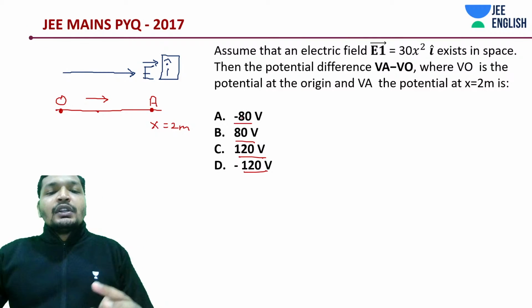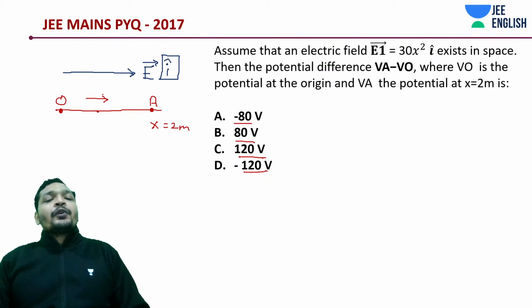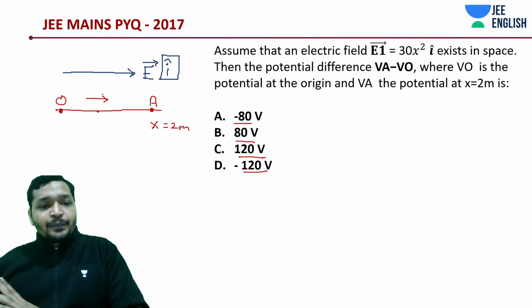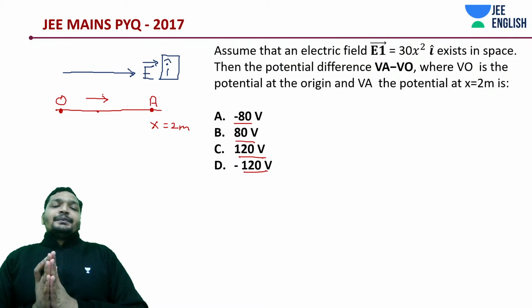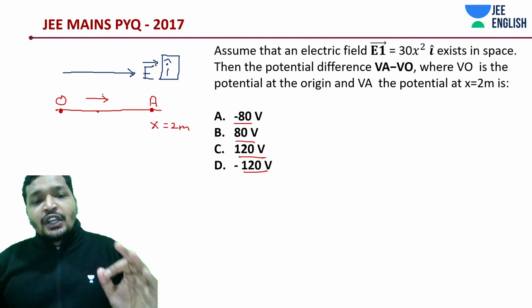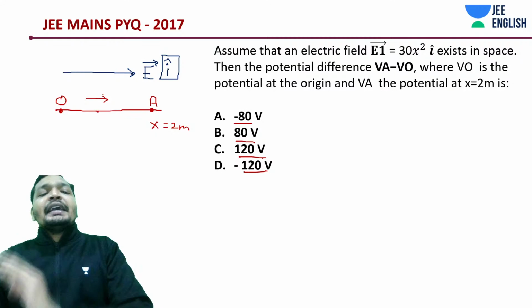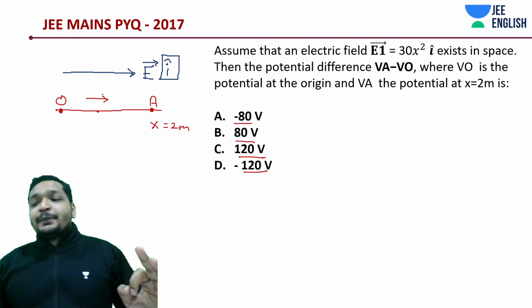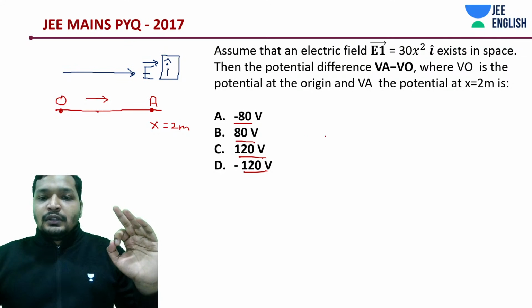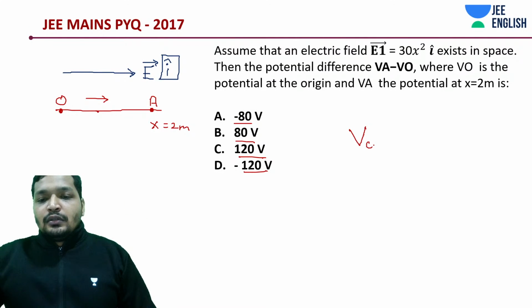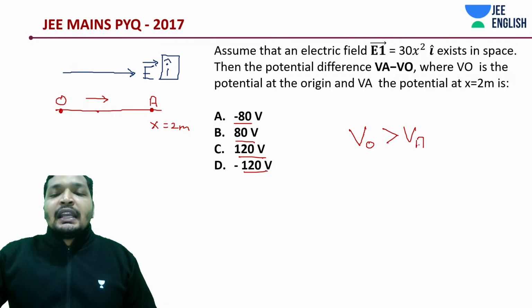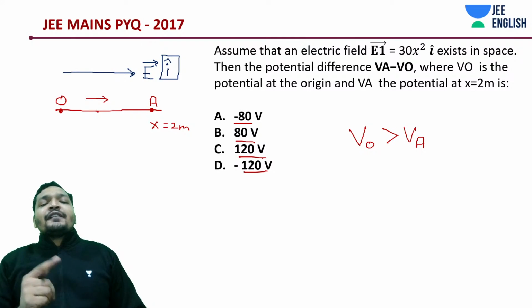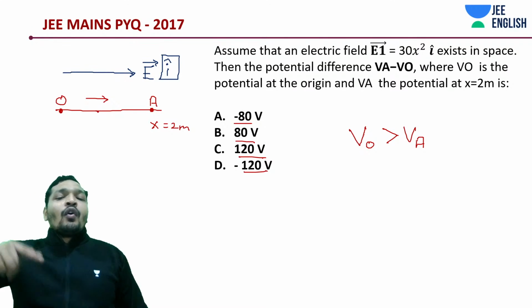First of all, you need to understand electric field is flowing from O to A. Which one should be at a higher potential, O or A? O should be at a higher potential than A.